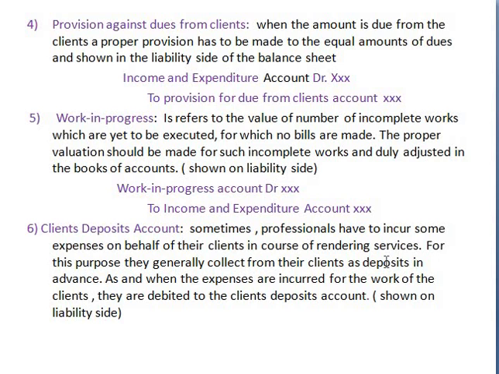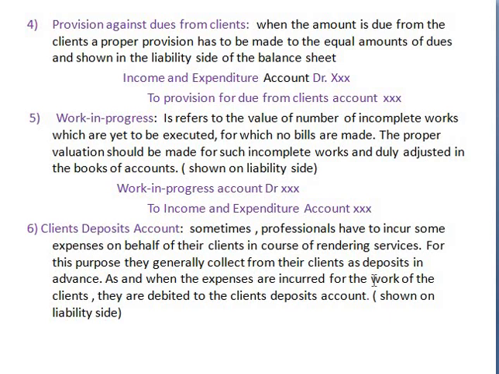So whatever amount I collected from you on behalf of your work, that is to be considered a client deposit, a deposit in advance. As and when the expenses are incurred for the work of the clients, they are debited to the client's deposit account, and that should be shown on the liability side of the balance sheet. Because before completion of the work, I received the amount from you.